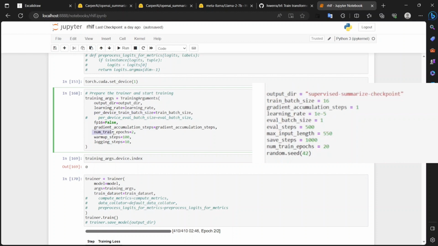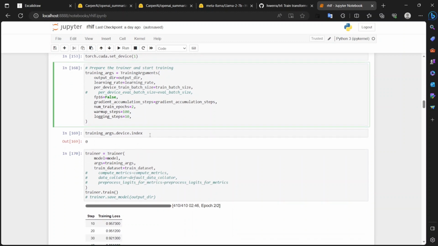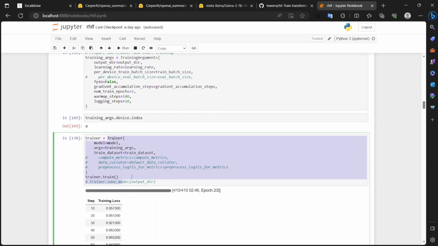For now, we'll set it to 2, and logging steps as 10 to see the loss of our model every 10 steps. Then we'll define a trainer where we pass a model, the train dataset, and the training arguments that we have defined earlier. And we'll just call trainer.train to start training our model.